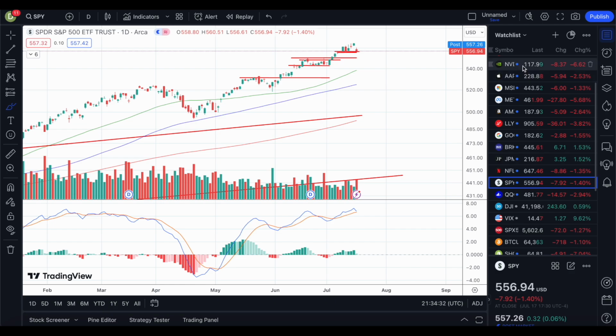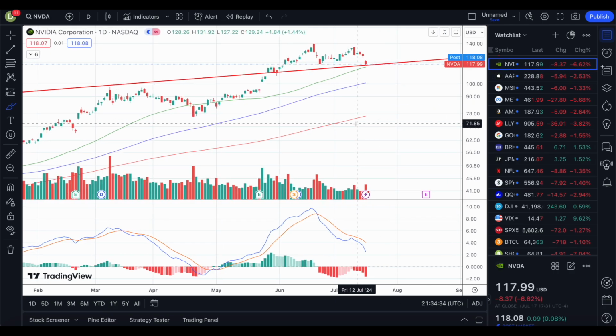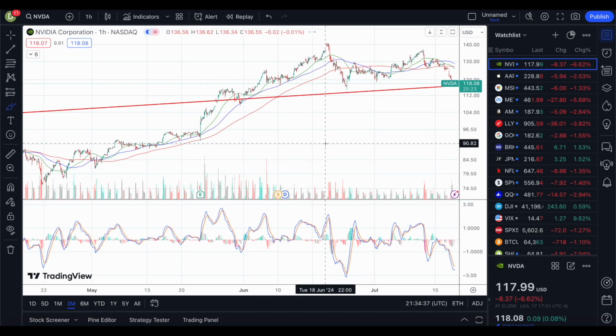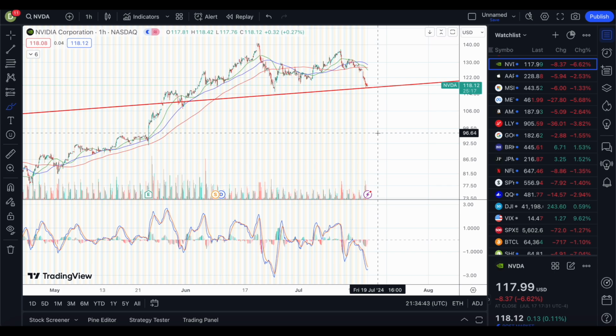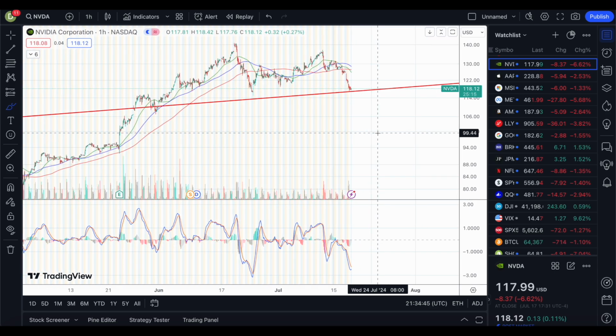But then there's one thing that contradicts it. If you look at, for example, Nvidia, which did drop quite a bit today, well, actually not necessarily contradicts it, in essence I guess it backs it up, because I thought this was another stock. I think I was looking at Tesla or something like that.